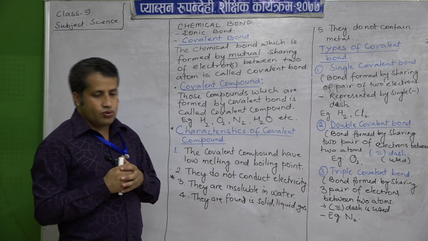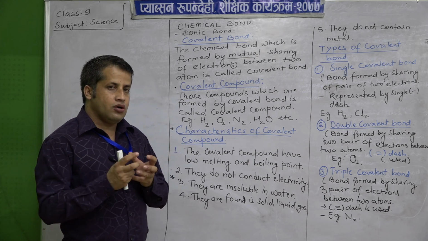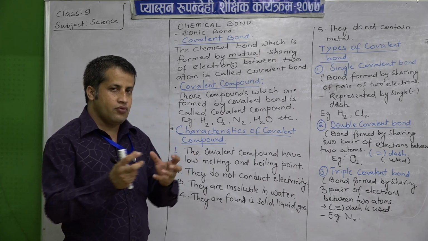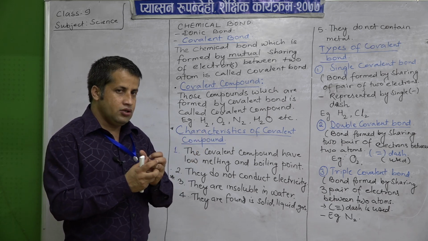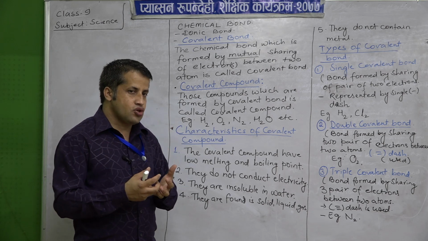As I have already told, this bond, that is the intermolecular force of attraction which holds them together, is not that strong.